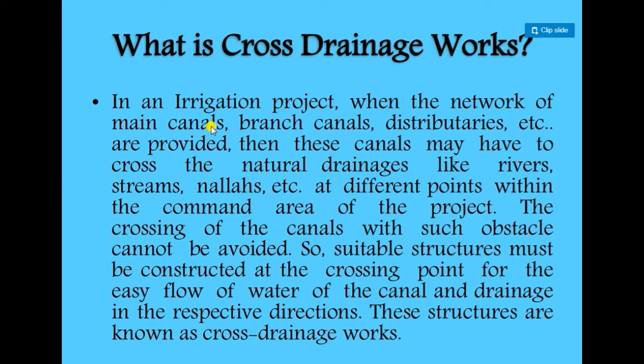Now, what is a cross drainage work? In an irrigation project, when the network of main canal, branch canal and distributaries is provided, these canals may have to cross natural drainage like a river, stream or nala at different points within the command area of the project. The crossing of the canal with such an obstacle cannot be avoided. So a suitable structure must be constructed at the crossing point for the easy flow of canal water and drainage in their respective directions. These structures are known as cross drainage works.